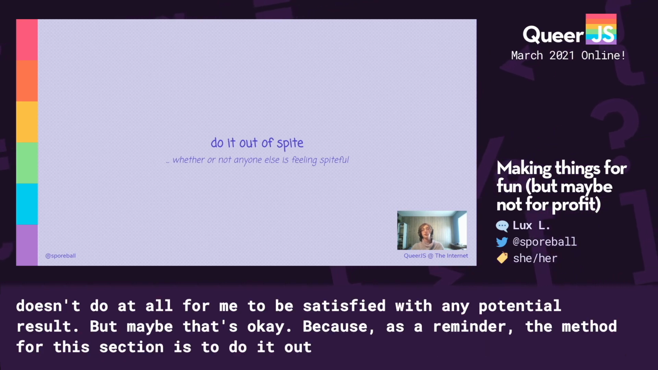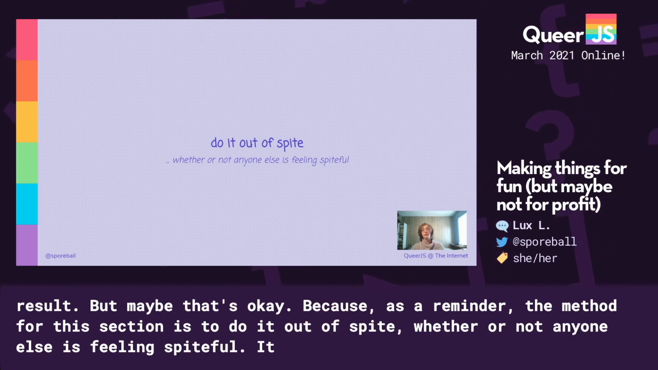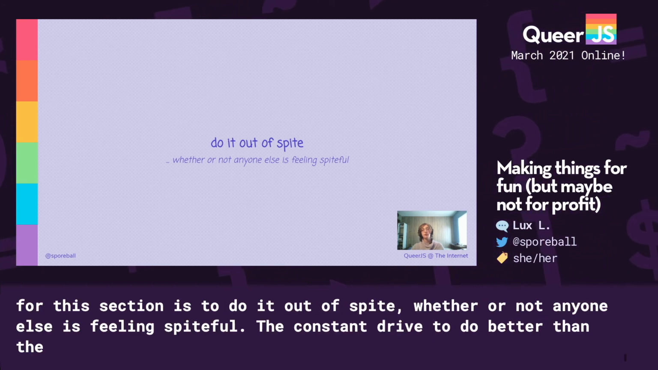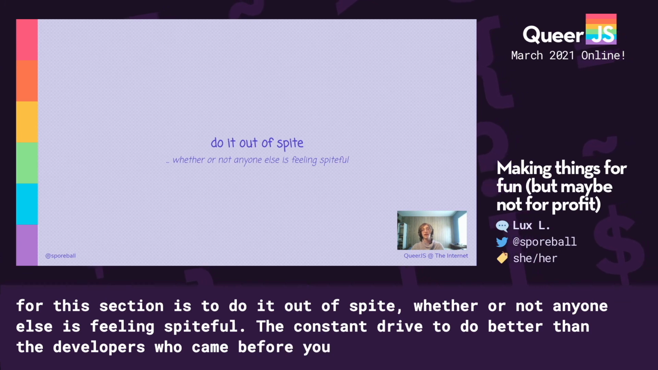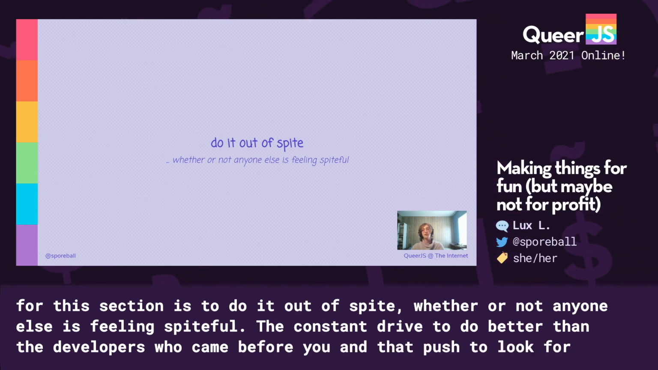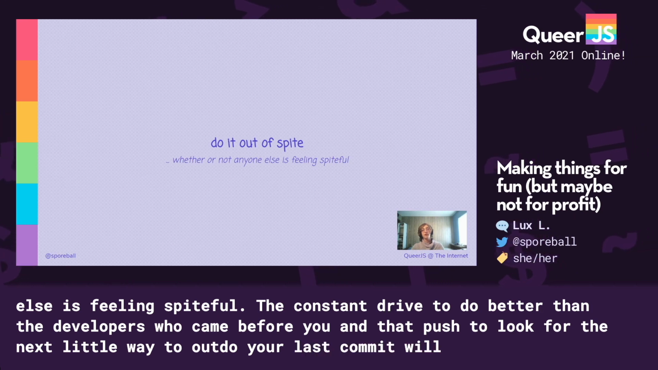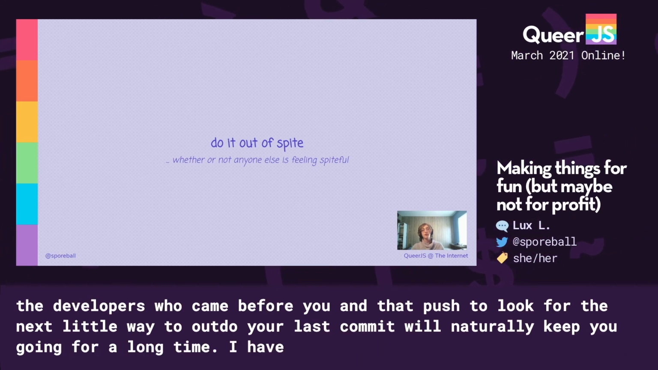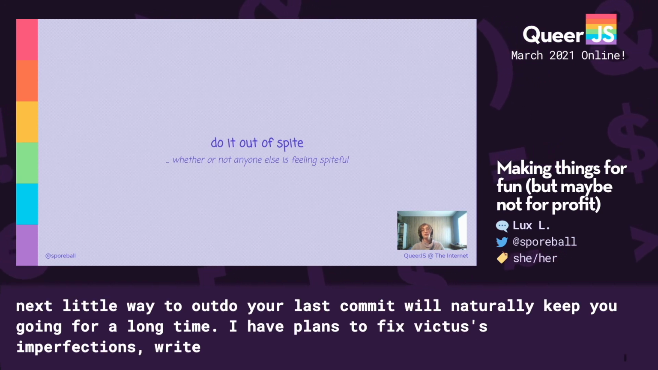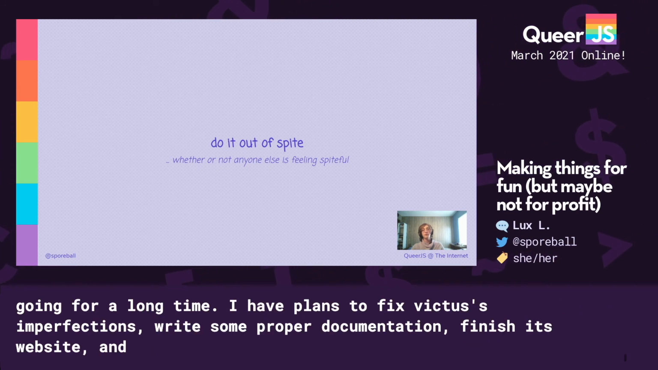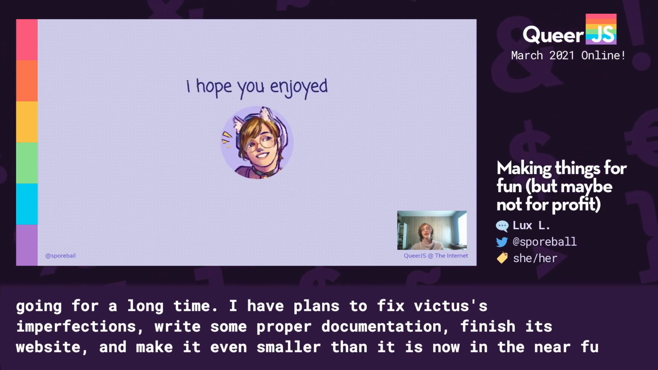The constant drive to do better than the developers who came before you, and that push to look for the next little way to outdo your last commit will naturally keep you going for a long time. I have plans to fix Victus's imperfections, write some proper documentation, finish its website, and make it even smaller than it is now in the near future. And with this method pushing me forward, I can't wait to see where that takes me. With that, I hope you enjoyed this talk.